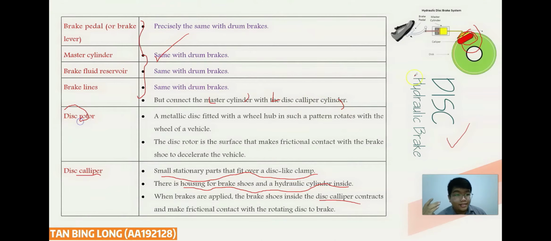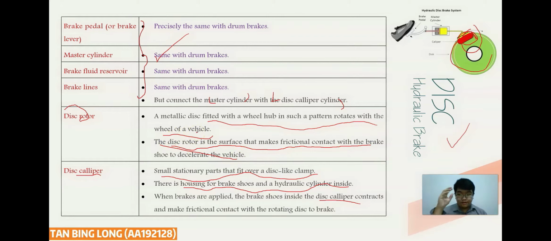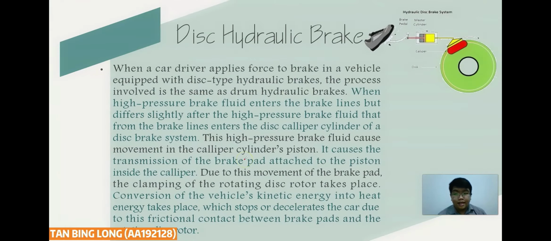The disc rotor is a metallic disc that fits with a wheel hub in such a pattern that it rotates with the wheel of the vehicle. The disc rotor is the surface that makes frictional contact with the brake shoes to decelerate the vehicle. It means the disc rotor and the disc caliper system, including the brake shoes and other components and the cylinder, contact and produce the frictional force of contraction, and it decelerates the vehicle. This is the main purpose of the braking system, the same as I said just now.